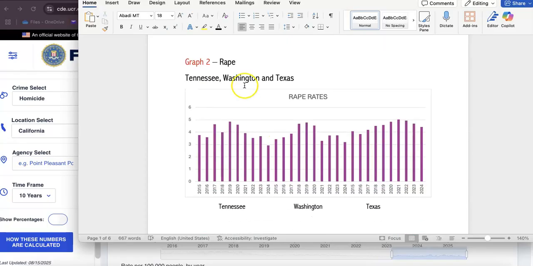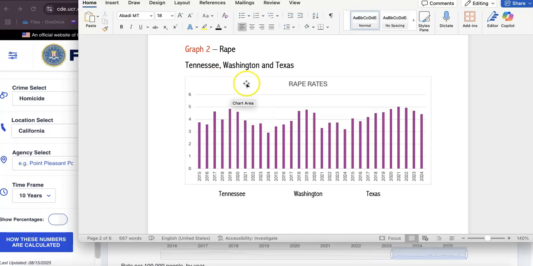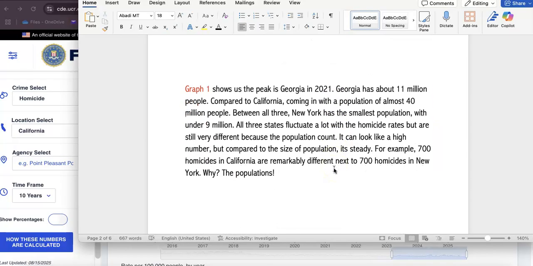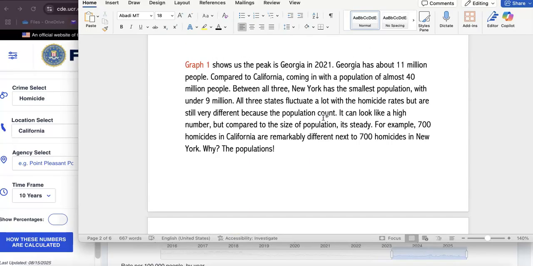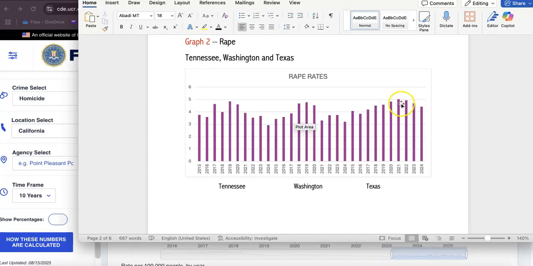Continuing on, we're going to go to the second graph right here. I decided to do rape rates in Tennessee, Washington, and Texas. As you can see, there's quite a bit of difference over here. So, continuing with graph 2, we can see here that Texas has the highest rape rate of all the three, coming in hot right over here.